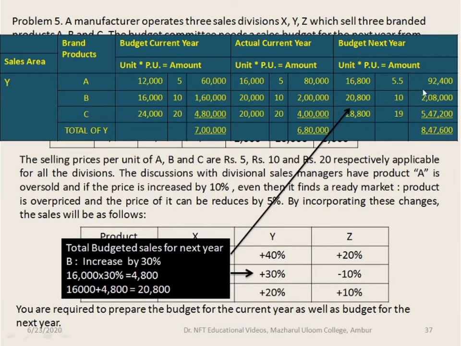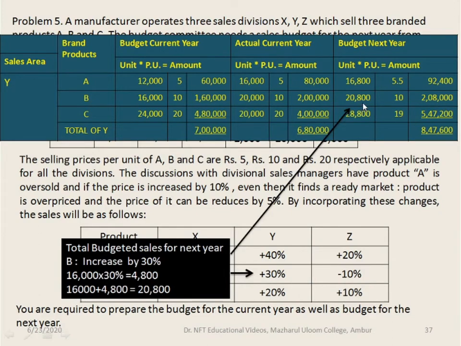Next we will compute for product B. In case of product B, the total budgeted sales for next year is increased by 30%. Budgeted sales for the current year is 16,000. 16,000 into 30% is 4,800 units. So 16,000 units plus 4,800 units is 20,800 units.